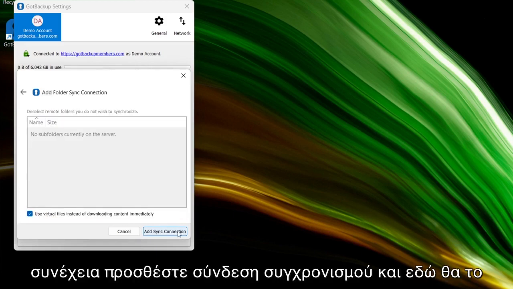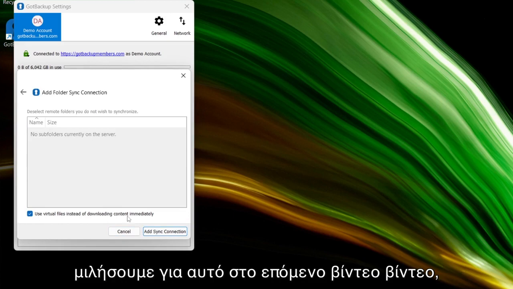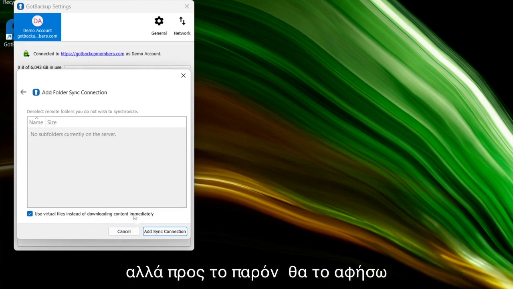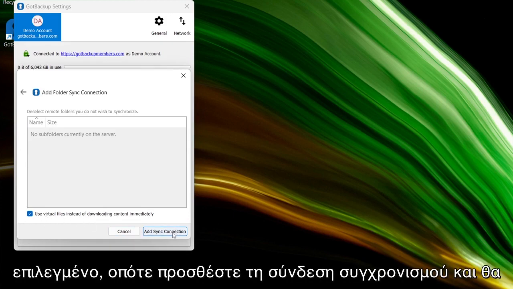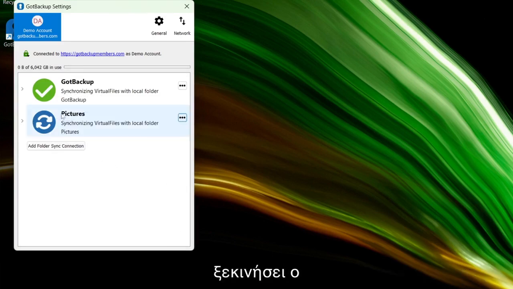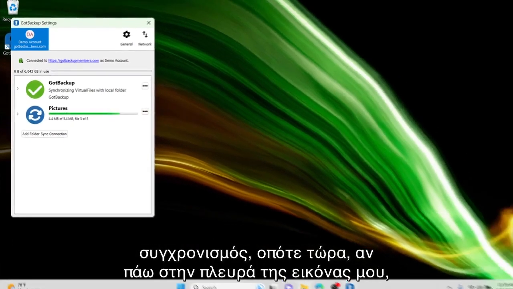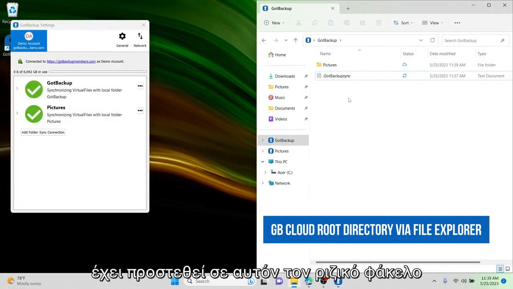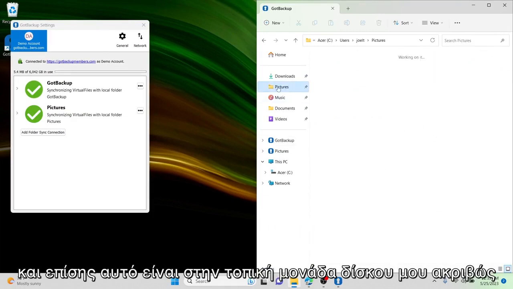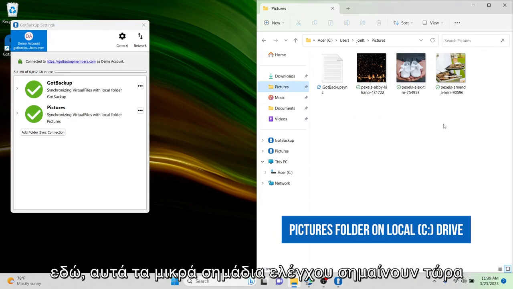Next, add sync connection. And right here, we're going to leave this checked, we're going to talk about this in the next video, but for right now we're going to leave it. So add sync connection, and it's going to start syncing. So now if I go on my picture side, it's been added to this root folder. And also, this is on my local drive right here.